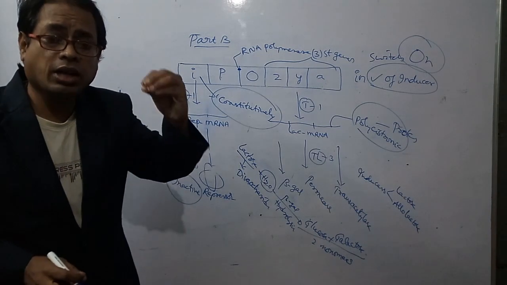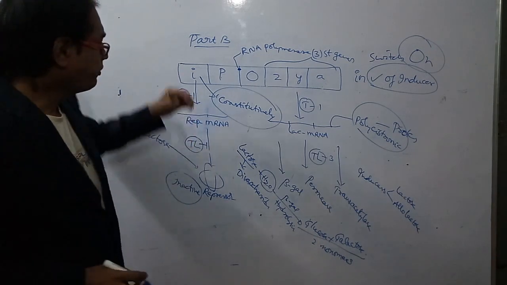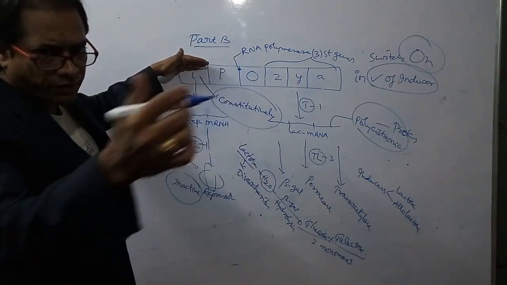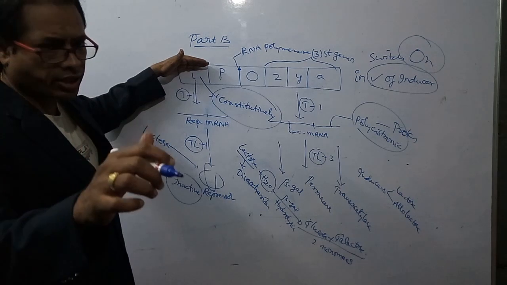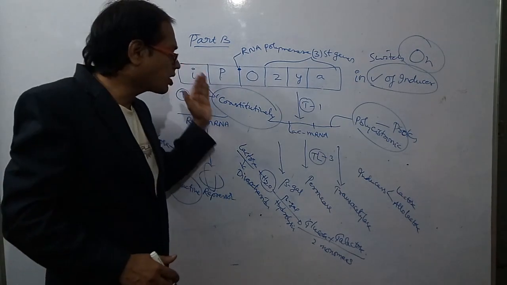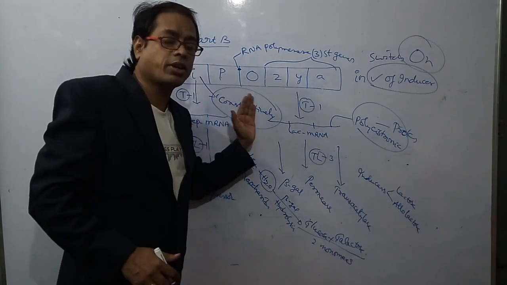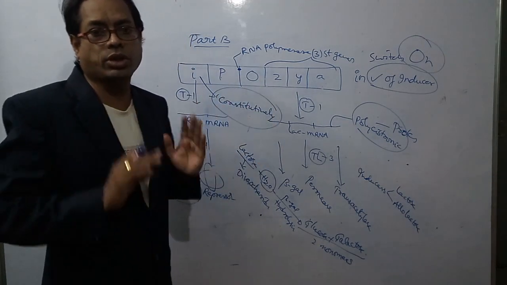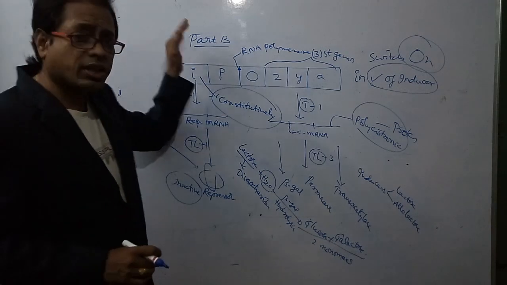All the time the I gene is functional, in presence of inducer and in absence of inducer. Constitutively functioning means all the time it is produced.